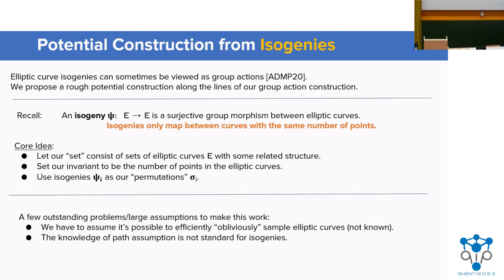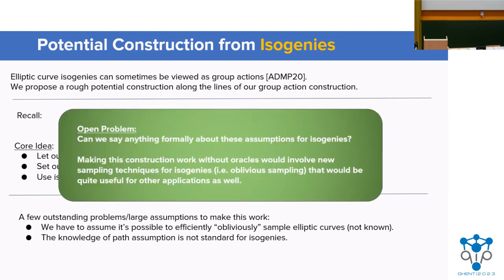So there are a few outstanding problems to make this work. We have to assume it's possible to efficiently obliviously sample elliptic curves, which we have some material on in the paper, but this is not known. And the knowledge of path assumption is obviously not standard for isogenies. So this whole construction of potentially building quantum money from isogenies is really open, and making at least our construction work would involve new sampling techniques for isogenies that would be quite useful for many other applications as well.